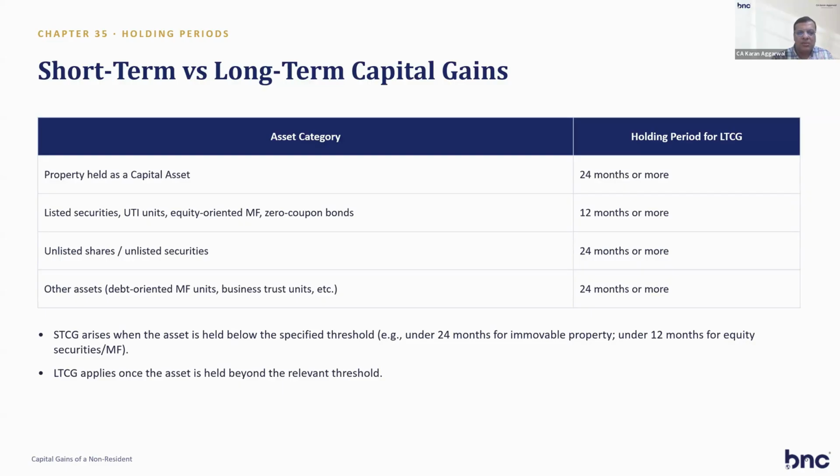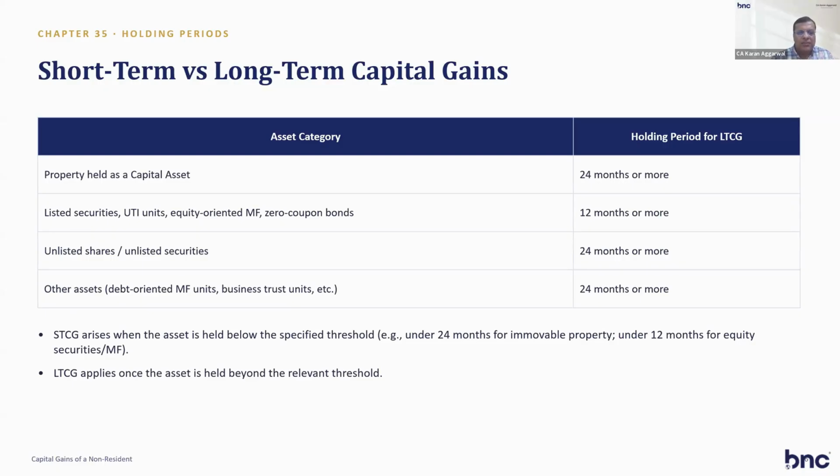Similarly, in unlisted shares, it is 24 months. Before 24 months is short term, more than 24 months is long term. And for other assets, debt-oriented funds, market-linked debentures, etc., it is the same 24 months. Before 24 months it is short term, and more than 24 months it is long term. For short term and long term, there are different tax rates. That's why we have to differentiate between short term and long term.